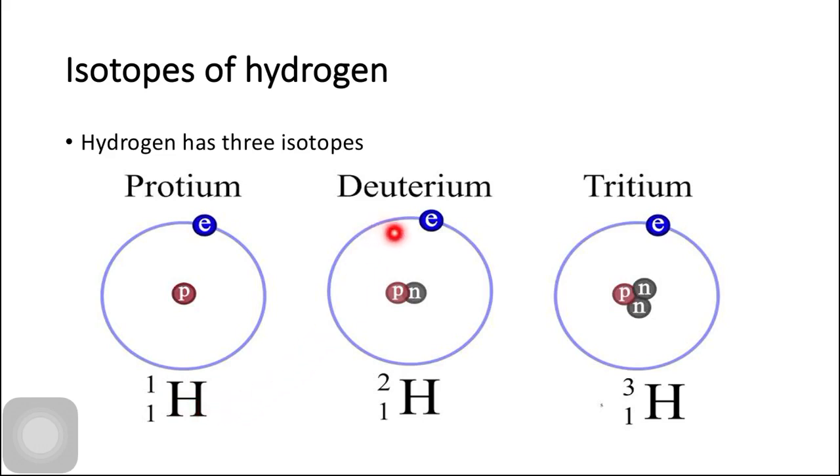The second isotope of hydrogen is deuterium. It has one proton, one neutron and one electron. Its mass number is 2, and here is the symbol for deuterium. The third isotope of hydrogen is tritium. It is also known as hydrogen-3. It has one proton, two neutrons and one electron. Its mass number is 3, and here is the symbol for tritium.